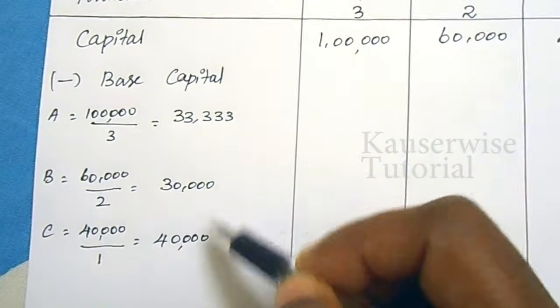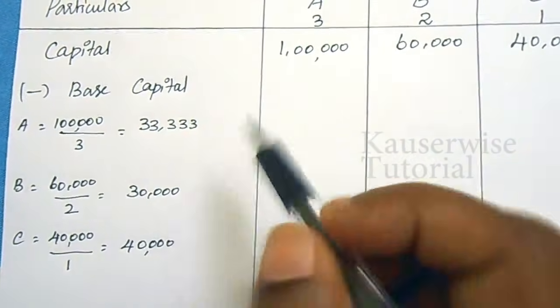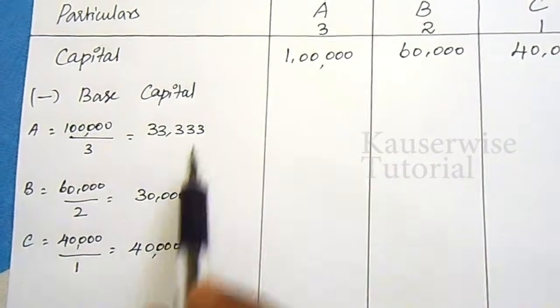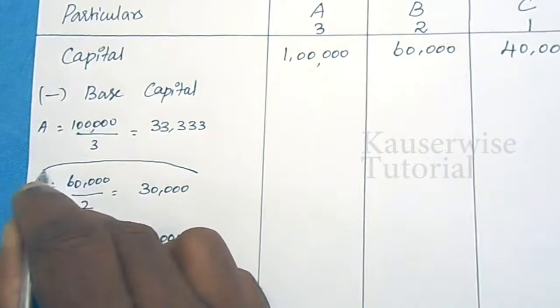After calculating this amount, you have to find out whose amount is the least value: 33,333, or 30,000, or 40,000. Which one is least? 30,000 is least. So this will be the base capital.